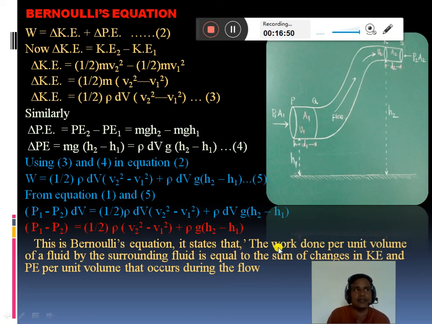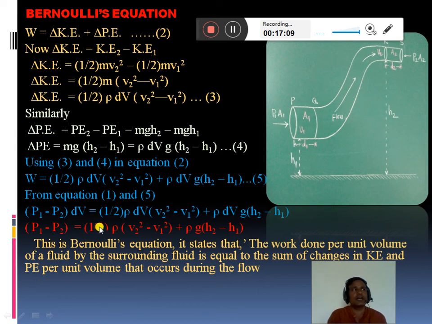It states that the work done per unit volume of a fluid by the surrounding fluid is equal to the sum of changes in kinetic energy per unit volume and potential energy per unit volume that occurs during the flow.